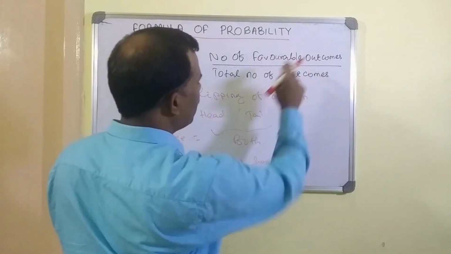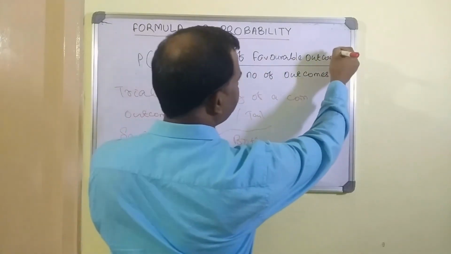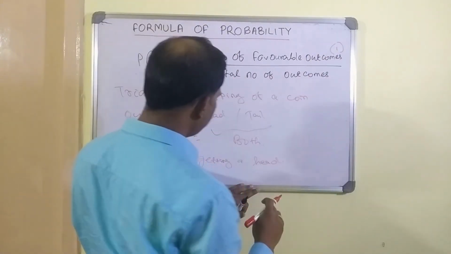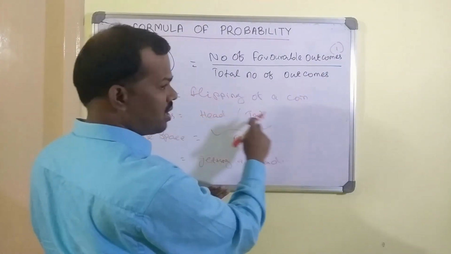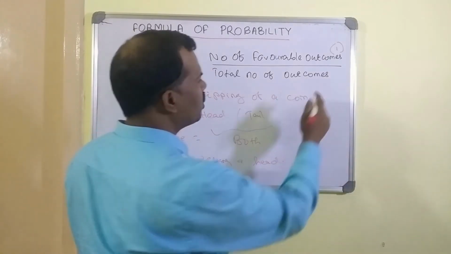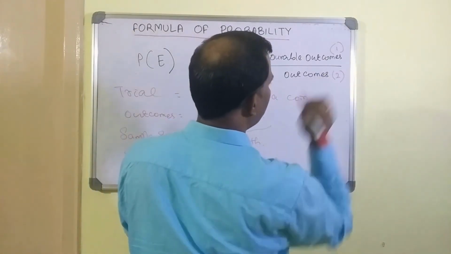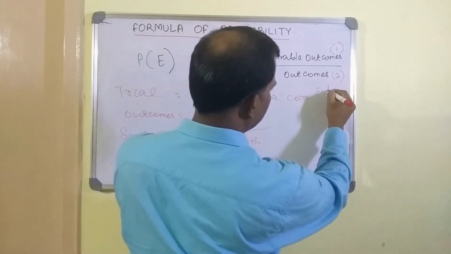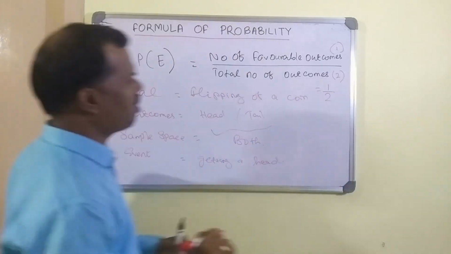So the number of favorable outcomes here is 1. And what is the total number of outcomes? Head and tail, there are 2 outcomes in total. So we will say 2. So our answer will be 1 divided by 2. So this is the probability.